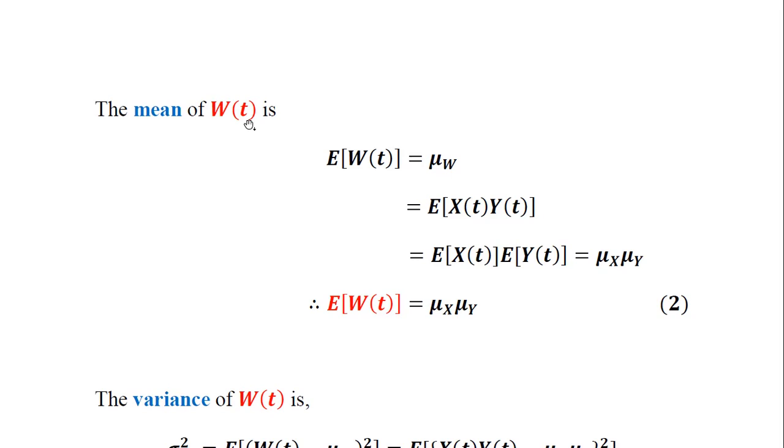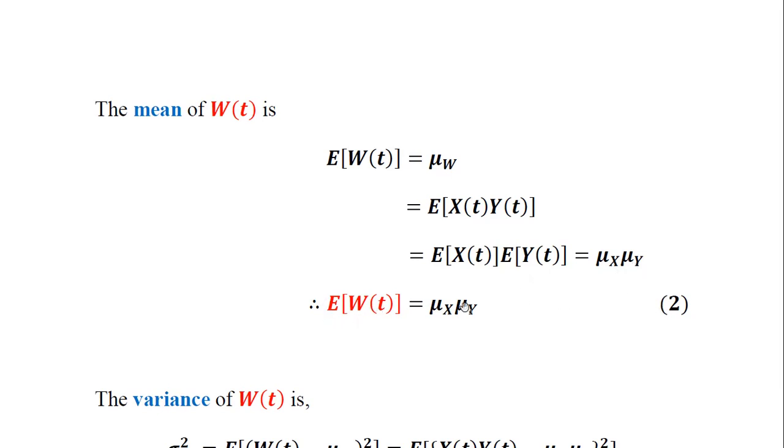Then the mean of the product of two random processes is W of t. So therefore the mean of W of t is equal to expectation of W of t is equal to mu W. So how to get the mu W here? So mu W is nothing but expectation of the product of x of t and y of t. So next we split this into two separate terms applying the expectation operator. Therefore this is equal to expectation of x of t multiplied with expectation of y of t. So expectation of x of t is equal to mu x and expectation of y of t is equal to mu y.